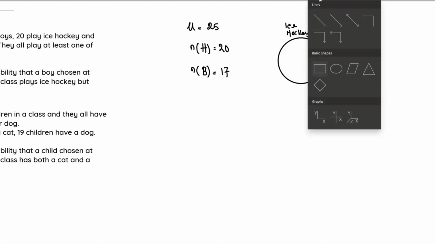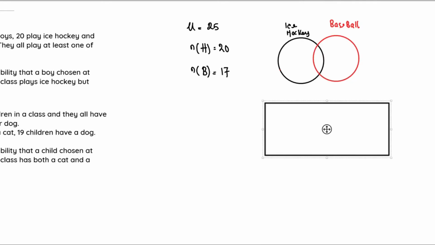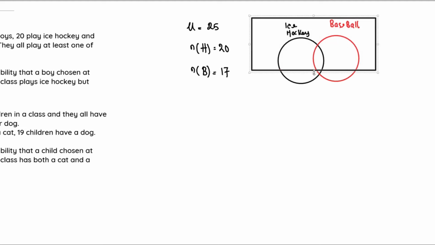So we draw the rectangle, and this is the Venn diagram that represents our question. Right here we write our universal set mu to be equal to 25.